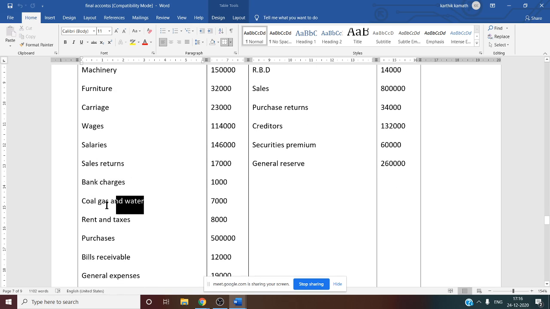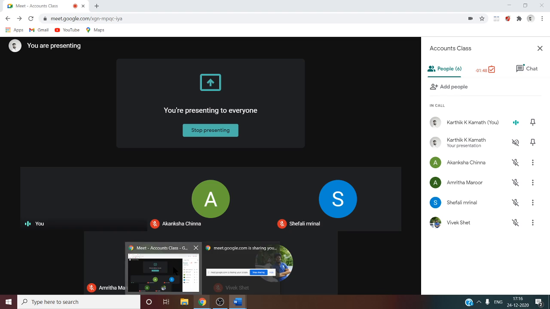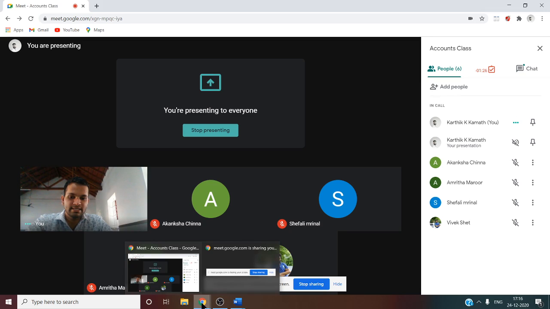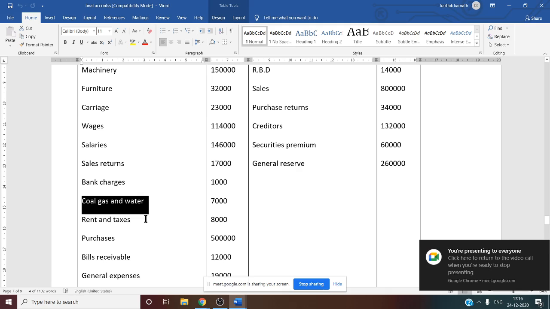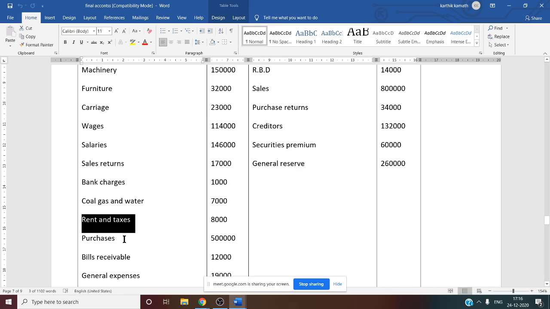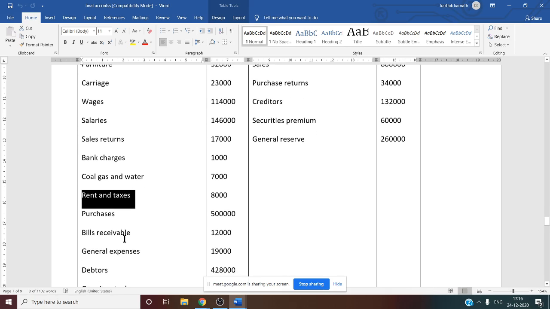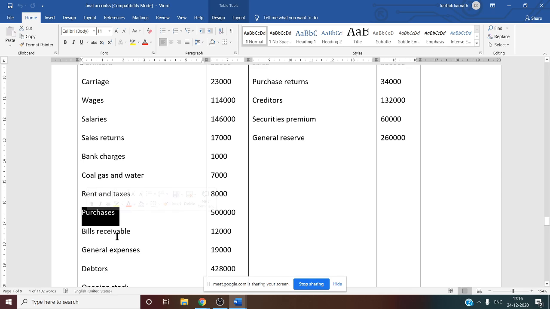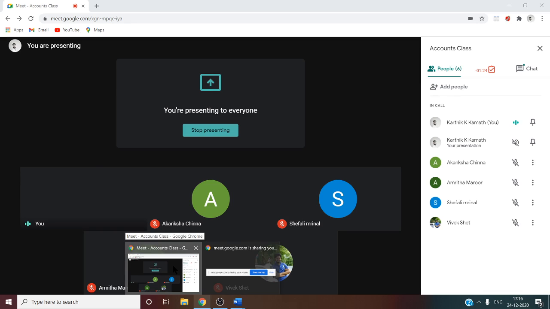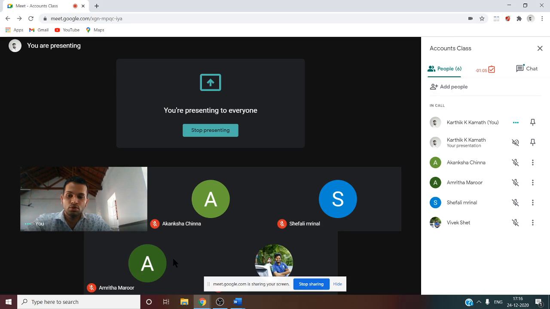Then coal, gas and water. Coal, gas and water, it is other expenses. Debit side, coal, gas and water they have given. So we'll consider this as other expenses, working note number 30. Rent and taxes. Rent and taxes is also other expenses. Working note number 30, you have to consider this information. Then what about purchases? Purchases, that is purchases of stock in trade, that is working note number 25. So there you have to show this purchases information.